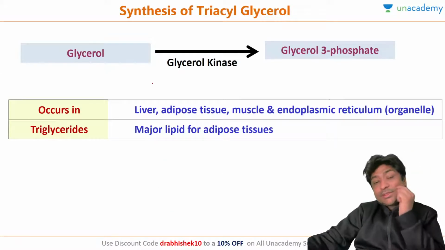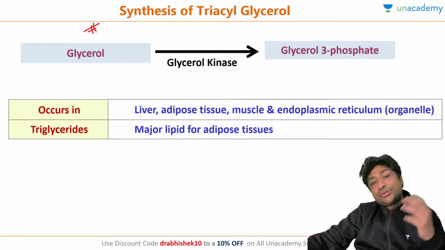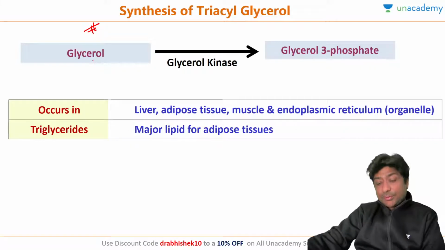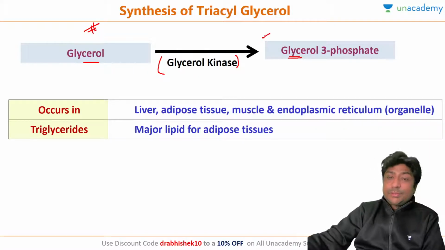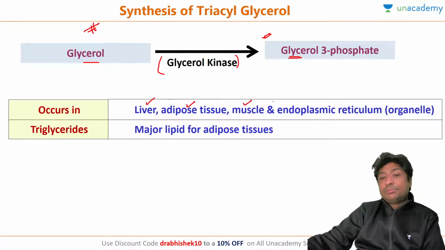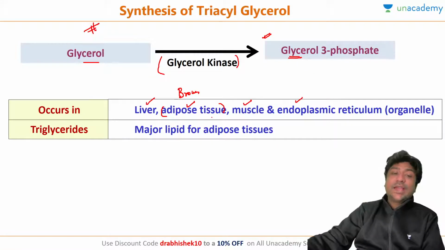Now remember, this is very important, and most of the questions I showed you at the start of the session were on this topic. Glycerol, with the help of glycerol kinase, is formed into glycerol 3-phosphate. This step is called the activation of glycerol. Remember, it happens in the liver. It happens in adipose tissue, muscle, and endoplasmic reticulum. The problem is it does not happen in all adipose tissue, it happens only in brown fatty tissue. In normal adipose tissue, this reaction will not happen.